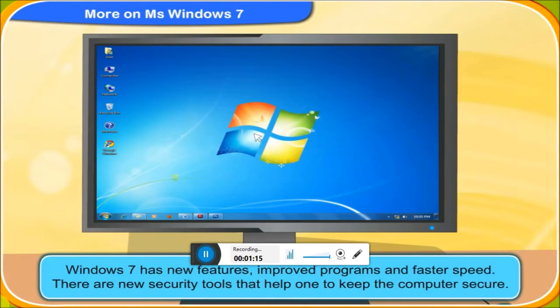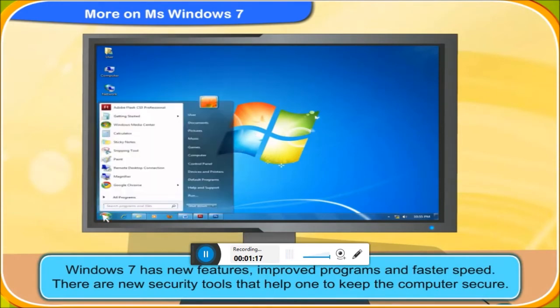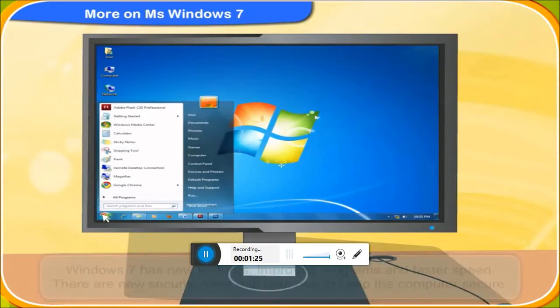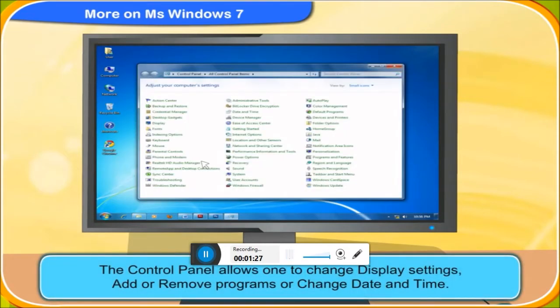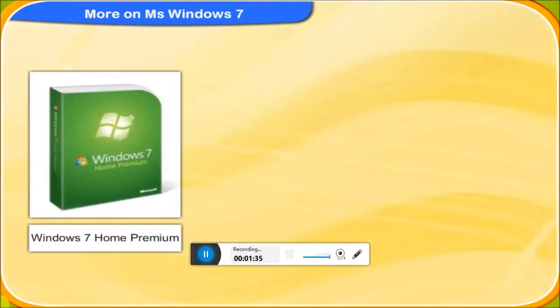Windows 7 has new features, improved programs and faster speed. There are new security tools that help you to keep your computer secure. The control panel allows you to change display settings, add or remove programs or change date and time.